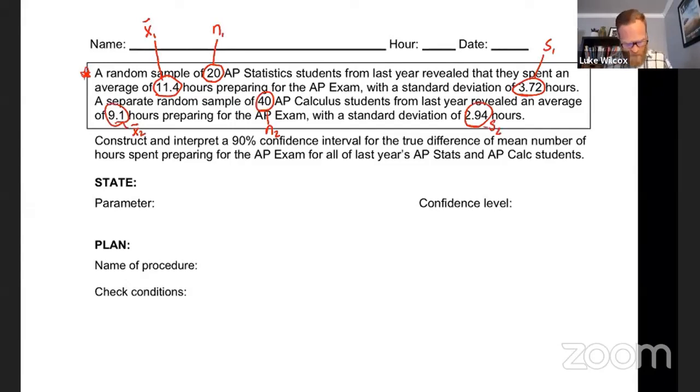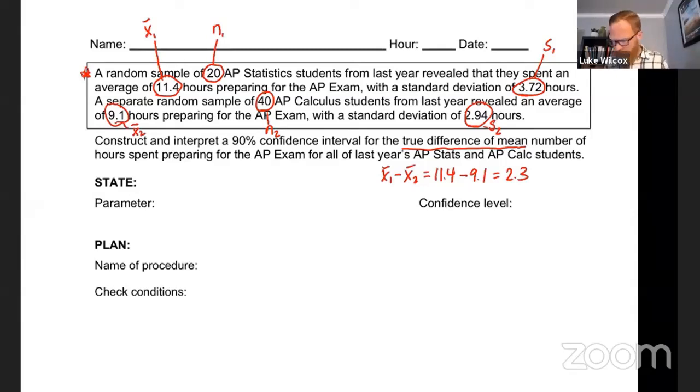So here's what we're trying to find. Construct and interpret a 90% confidence interval for the true difference of mean number of hours spent preparing for the AP exam for all of last year's AP Stats and AP Calc students. Okay, difference of means is what we're looking for here. So in terms of our sample means, the difference of the means would be x1 bar minus x2 bar, which would be 11.4 hours for AP Stats, 9.1 hours for AP Calc, which is telling us that AP Stats students from our samples spent about 2.3 more hours on average. Now that's from the sample. Now we want to try and estimate what that difference would be for the whole population.